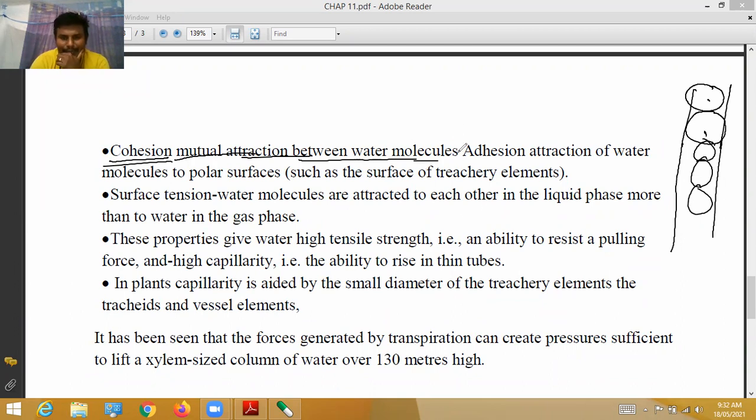The next one is adhesion. Adhesion means attraction of water molecules to polar surfaces. Cohesion means mutual attraction between water molecules.